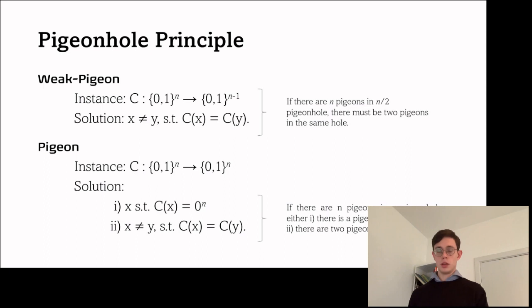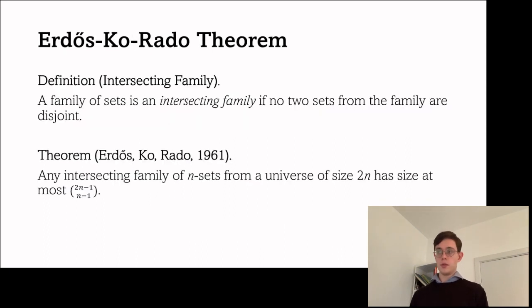Okay, so the result that I'll be going through now is to show that this Erdős-Ko-Rado theorem is indeed complete for PWPP.